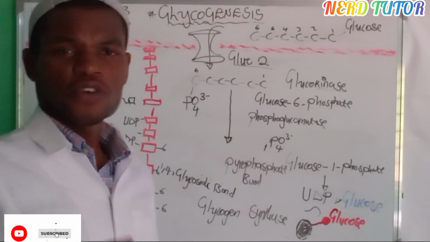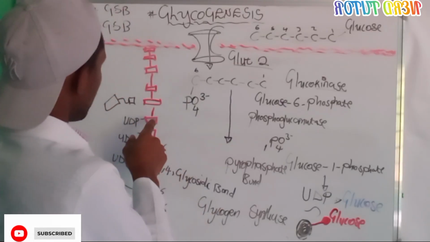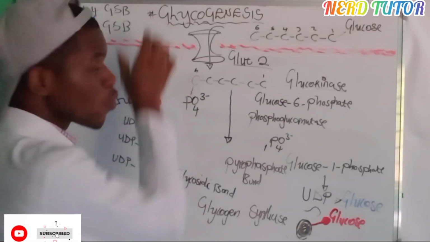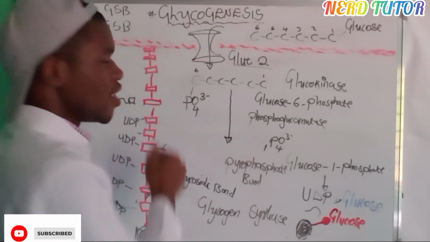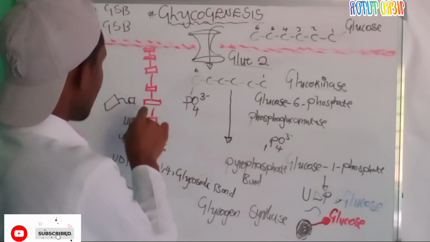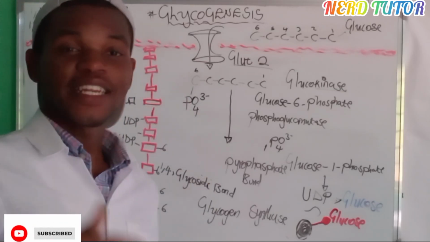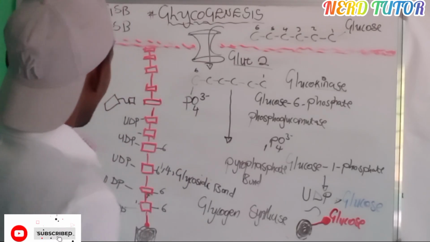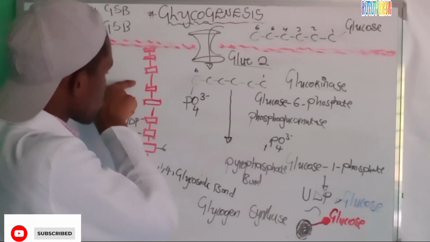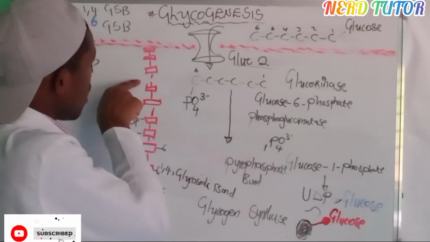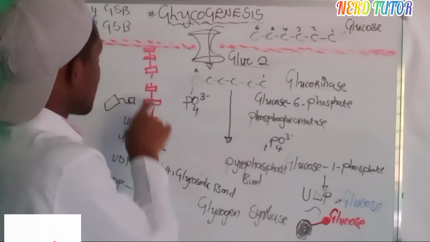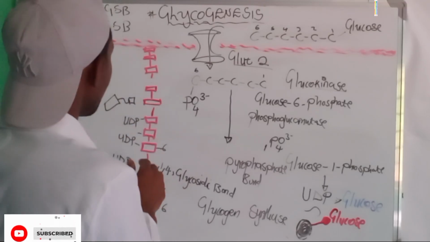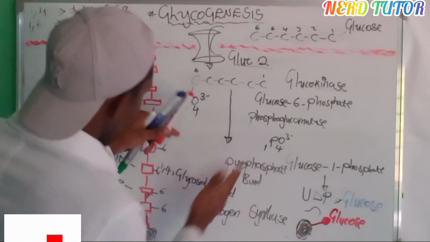Now, do you think a cell will accommodate all these glucose molecules just like this? No, of course, it can't do that. So there comes another enzyme. What it will do is try and splice off this long chain and add it to the other bond.